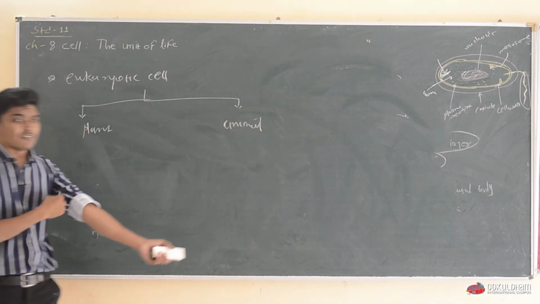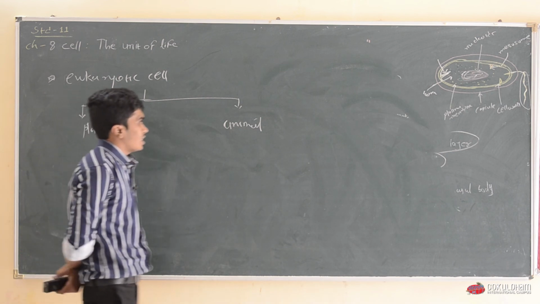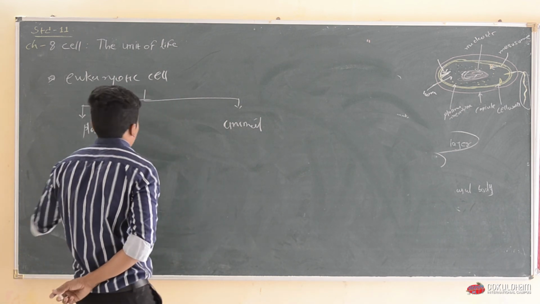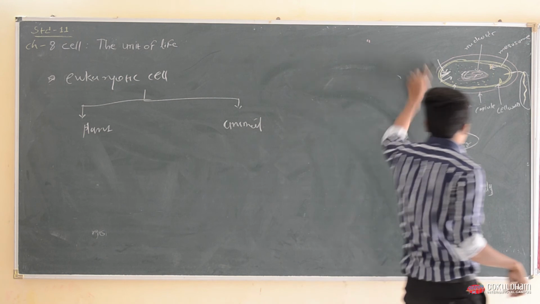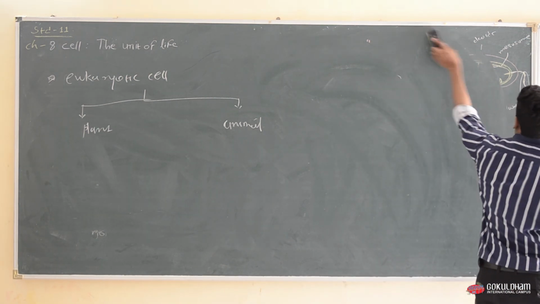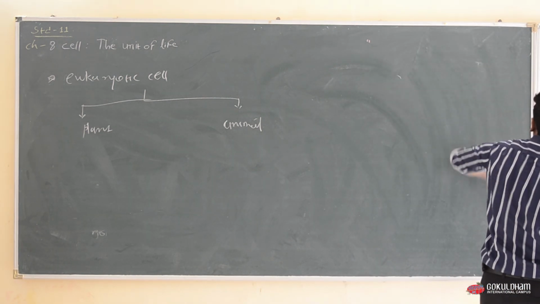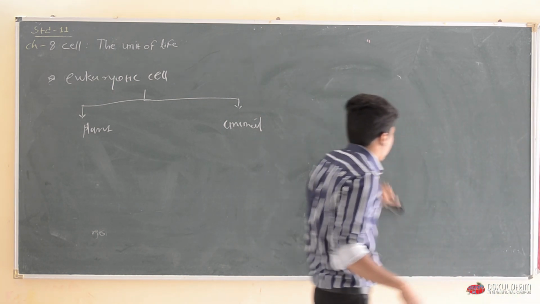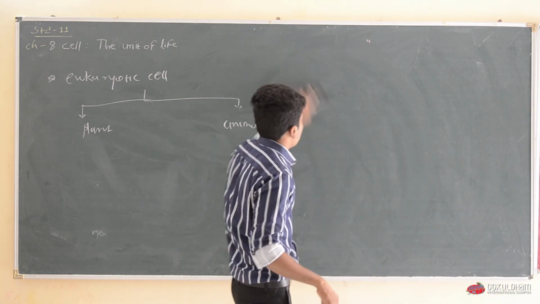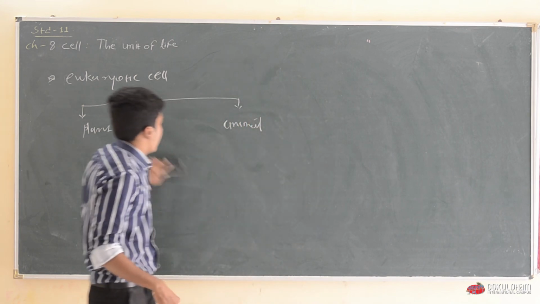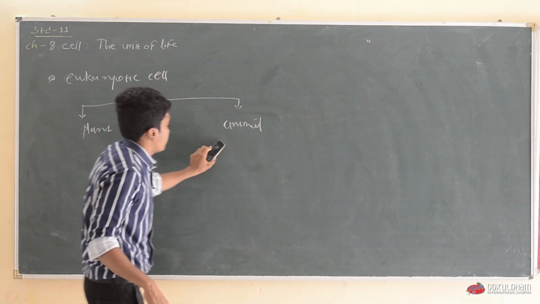The basic difference between eukaryotic and prokaryotic is that in the prokaryotic cell the nucleus is primitive, and in the eukaryotic cell the nucleus is an advanced type, which is covered by a double membrane structure, and the cell has organelles which have double membrane.